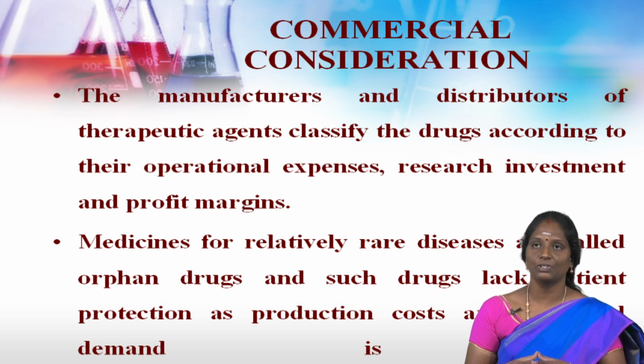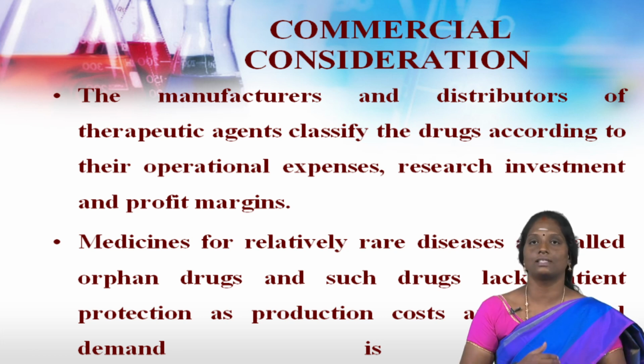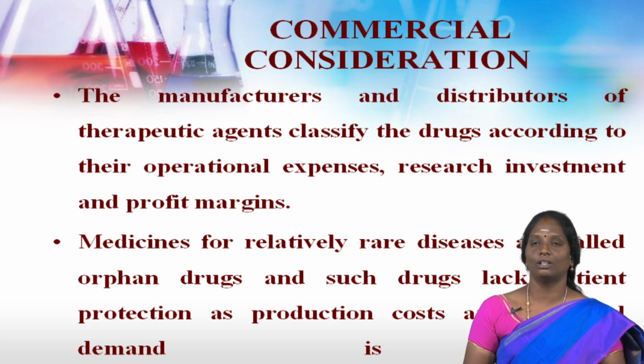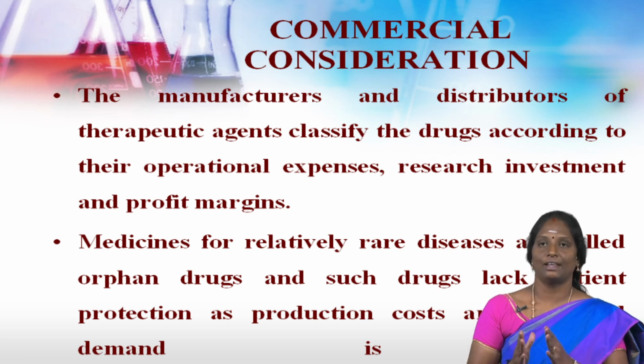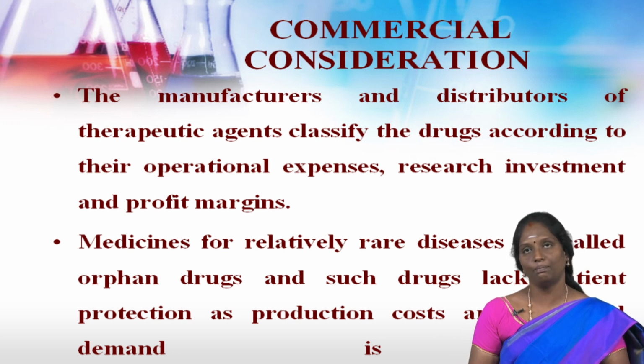Medicines for relatively rare diseases are called orphan drugs, and such drugs lack patent protection as production costs are very high and the demand is less. Another classification depends on the way of administration of the drug, that is, drugs are given orally, parenterally, by inhalation, sublingually, rectally, etc. On the whole, orally active drugs are preferred by the physicians and the patients.